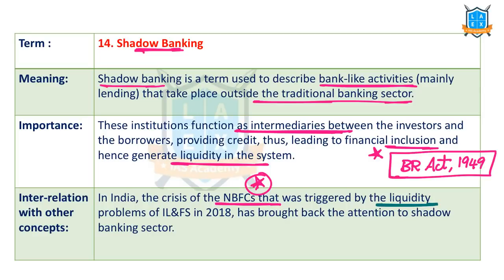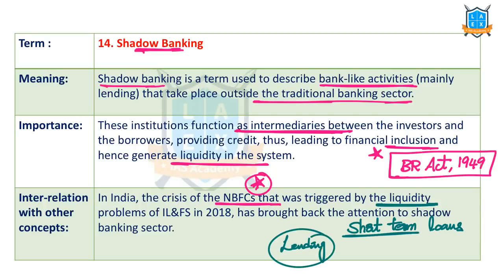This year's economic survey has mentioned that they are taking short-term loans, that means they are going to pay the loans within a short period of time, but they are lending for the long-term. That means there is a mismatch between lending and borrowing: long-term lending and short-term loans. This mismatch is leading to crisis in NBFCs along with other reasons. That's why this is in news.